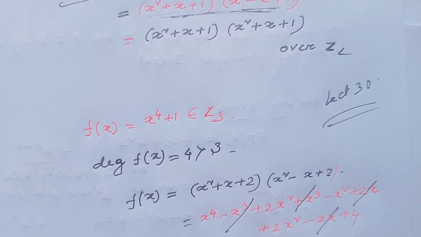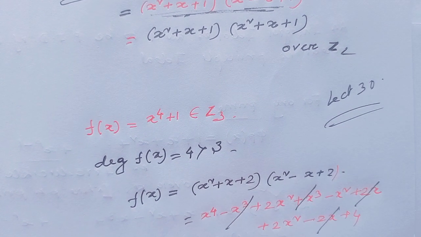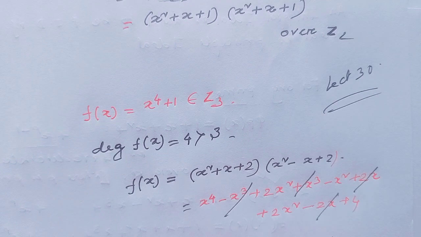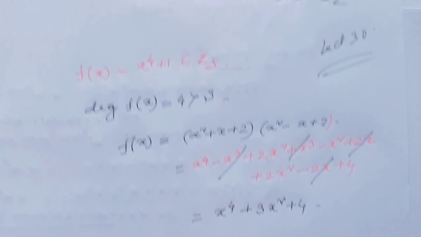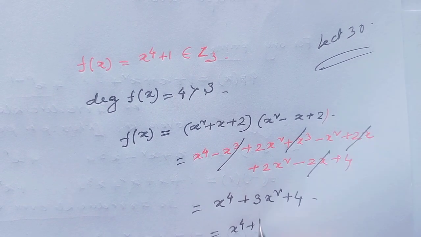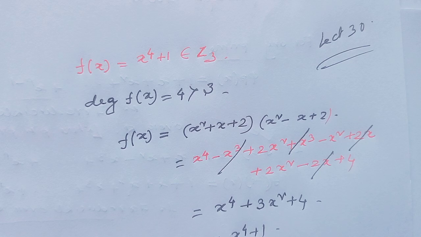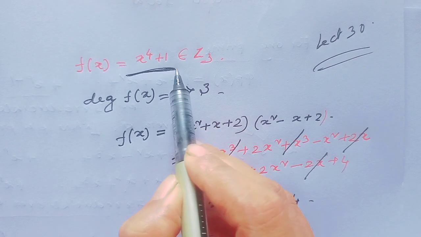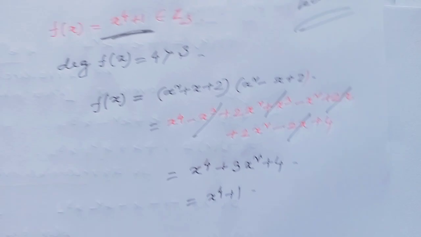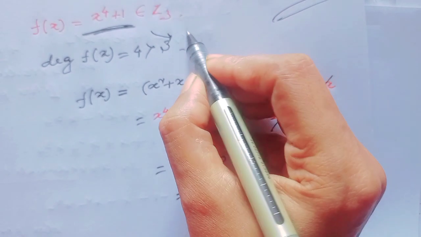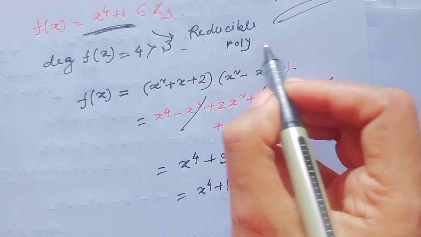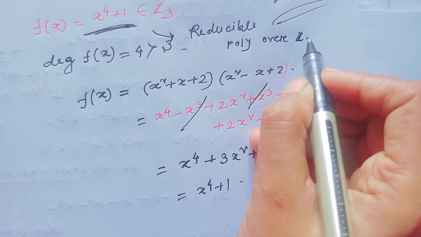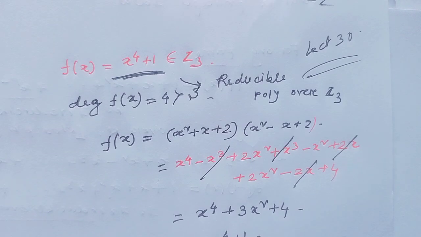Then this would be x to the power 4 plus 3x square plus 4, and over Z3 this becomes x to the power 4 plus 1. So we can write the product of two irreducible polynomials, f(x) equal to x to the power 4 plus 1 over Z3. So this polynomial is reducible polynomial over Z3. Okay, I hope all my viewers have understood this type of question.